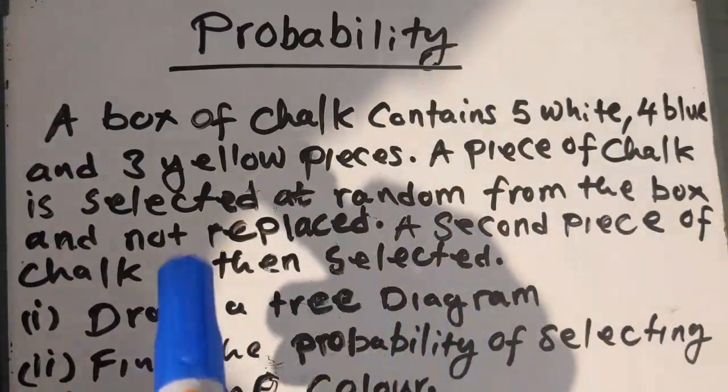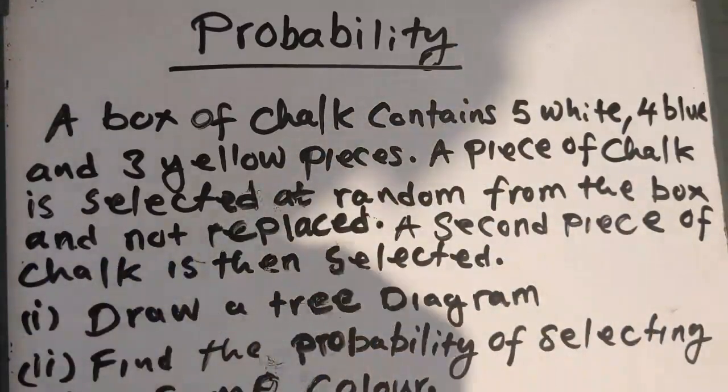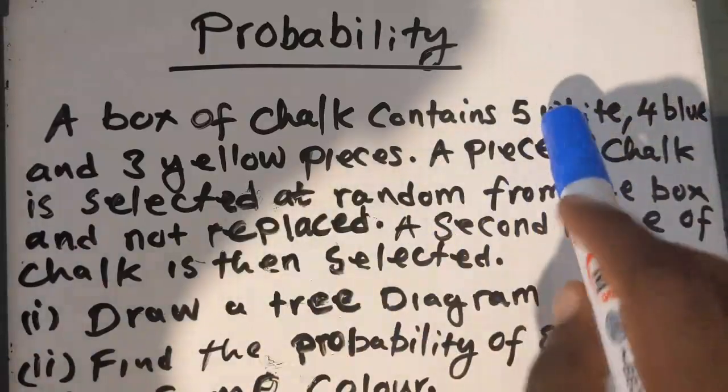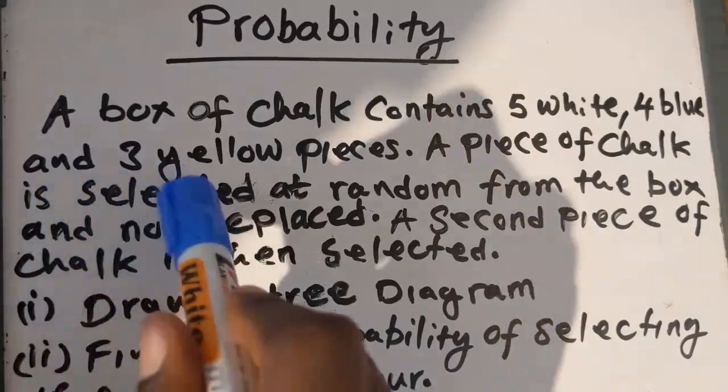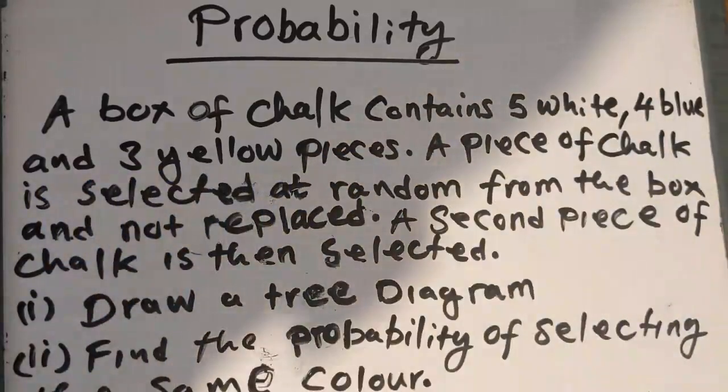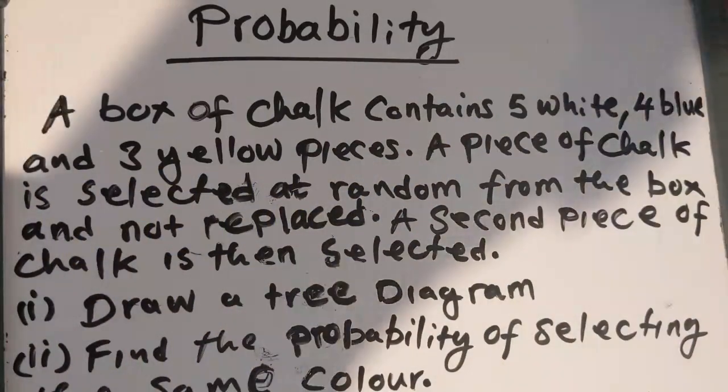Just imagine it's a box of chalk, and it contains only 3 colors of chalk, and there are 5 white, 4 blue, and 3 yellow pieces of chalk.